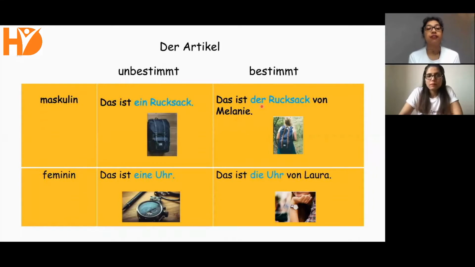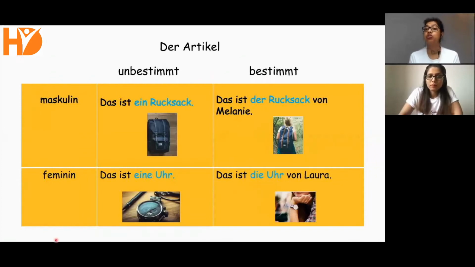Similarly, in the feminine, we see, das ist eine Uhr. That is a watch, and it is just any other watch. But in the second example, das ist die Uhr von Laura. Whom does this watch belong to? To Laura. Das ist die Uhr von Laura.